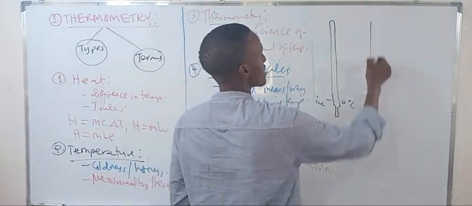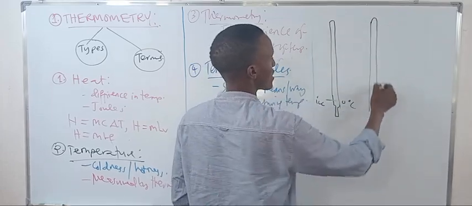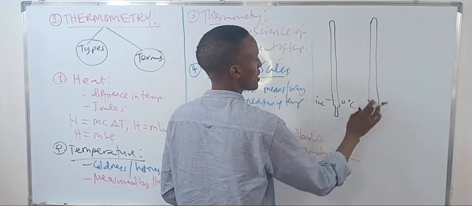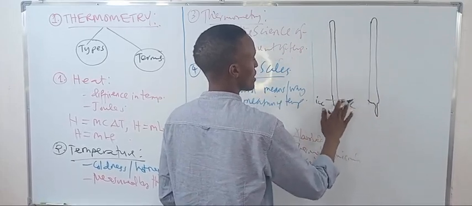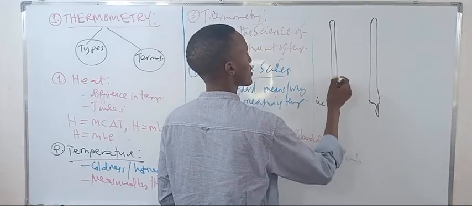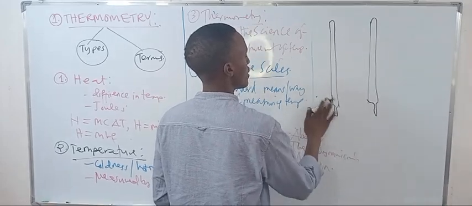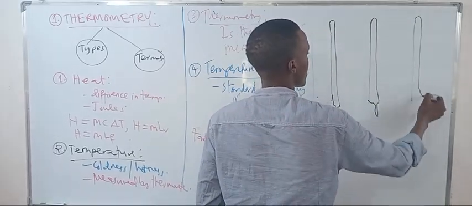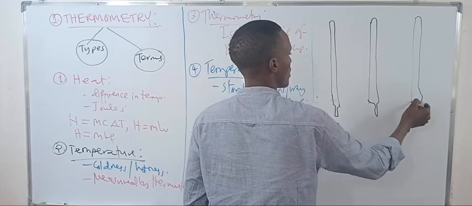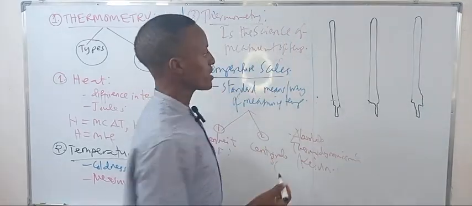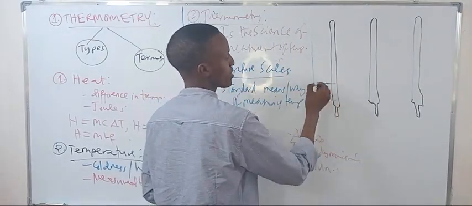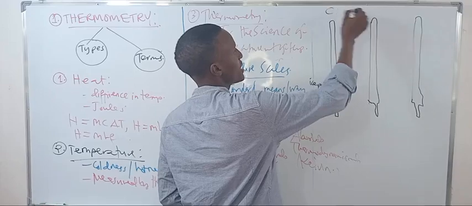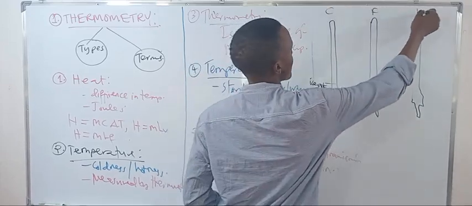The Fahrenheit scale, let's say here, this is the thermometer now. Let's say here is the ice point, in centigrade, Fahrenheit, and Kelvin.